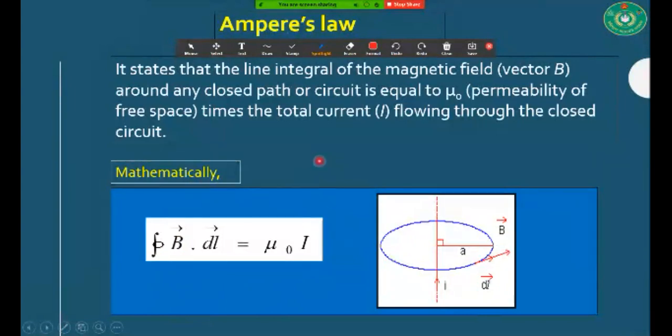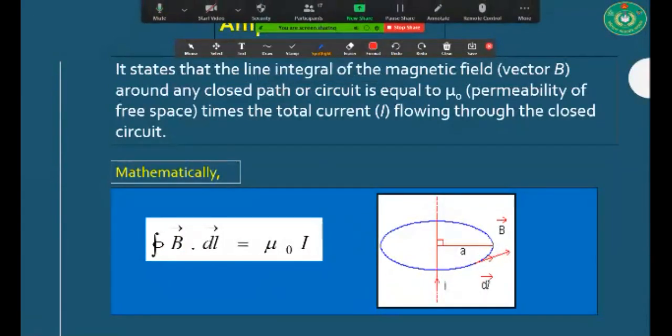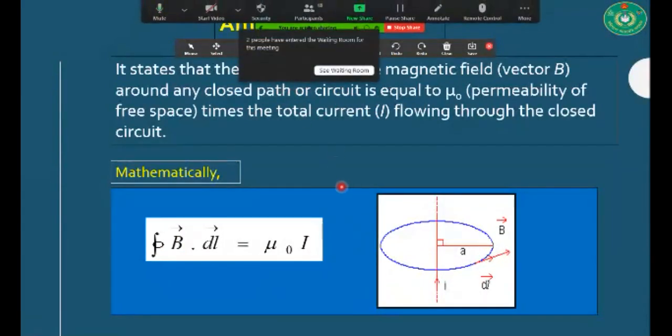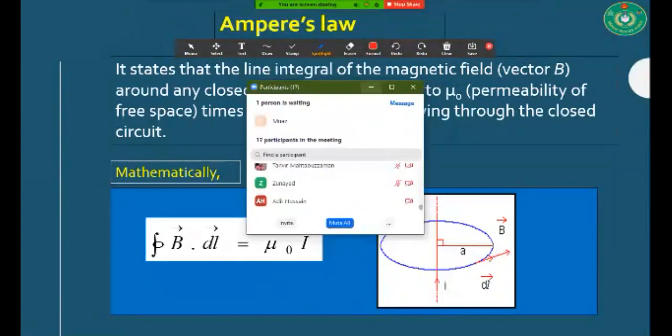Though it's a very simple way, instead of having the simplicity of this equation, we are always avoiding the use of this equation. We only use the equation that is got from the Biot-Savart law. Okay, no more delay. Let's see.